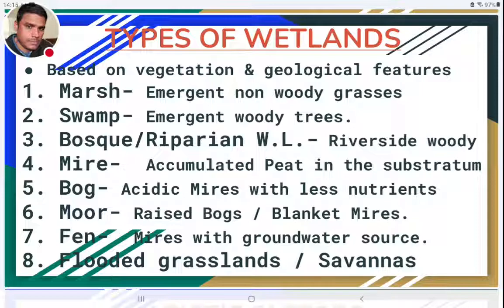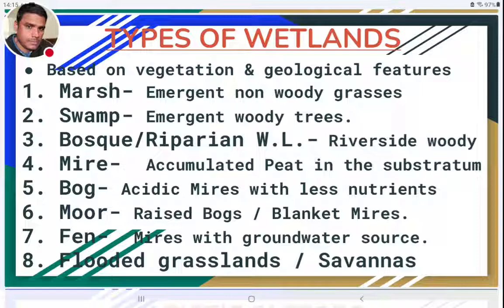Bosques are also called riparian wetlands. These riparian wetlands are like swamps, but they are on the river side, with woody plants in them. When swamps are alongside rivers, they are called bosques or riparian wetlands.